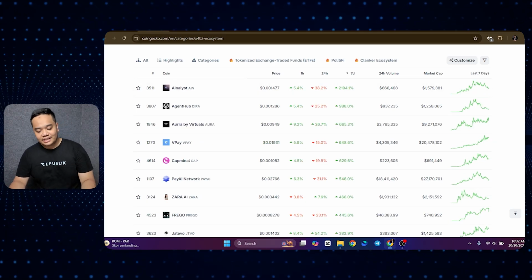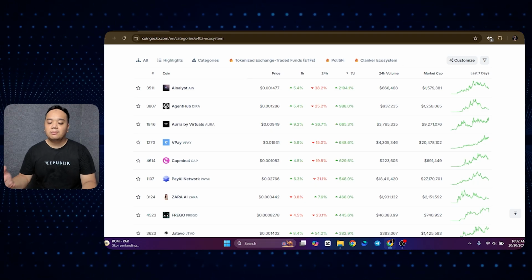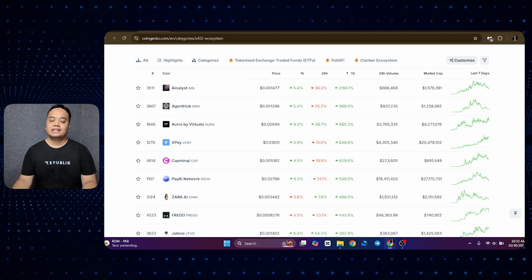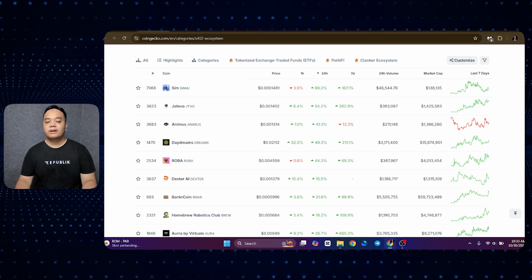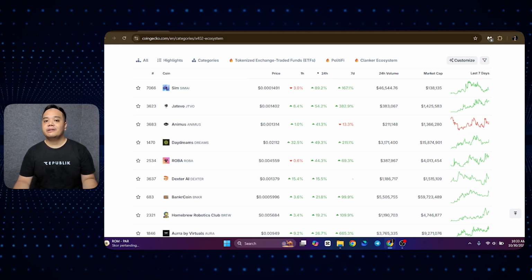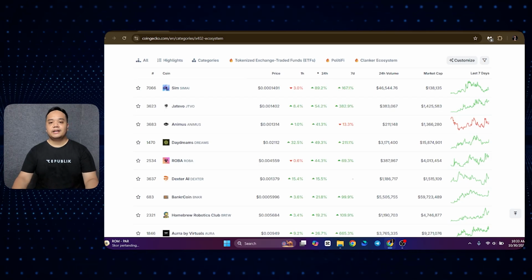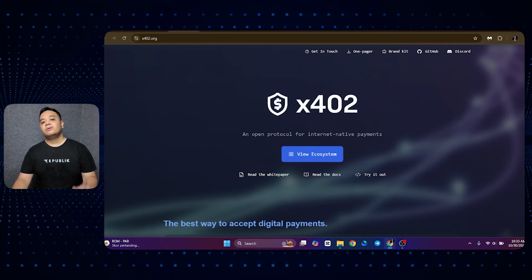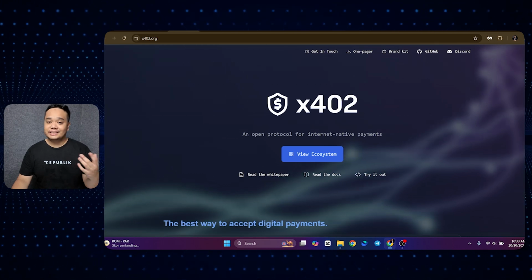In the last 7 days, some tokens have gone up almost 3,000%, and also some 500%. In the last 24 hours, most tokens in this category have exceeded 50% price gain and are nearing 100%. So, by this data, you can see that the trend is currently still growing. So, what is the x402 trend, and what is it exactly?